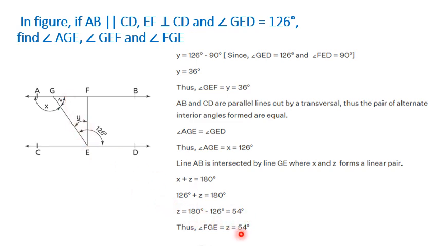Now let us try to find Y. How do we get Y? Y is 36 degrees. How? It is 126 minus 90. This term is 90 degrees. GED is Y plus 90 degrees. So Y will be 126 minus 90, which is 36 degrees. So we got all X, Y and Z.